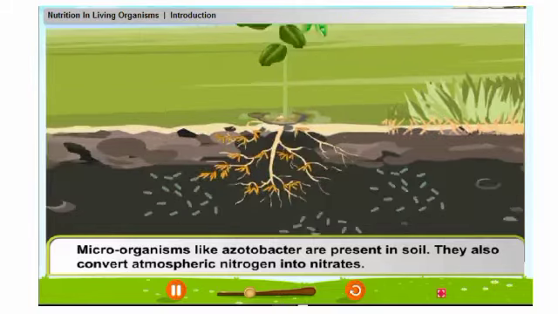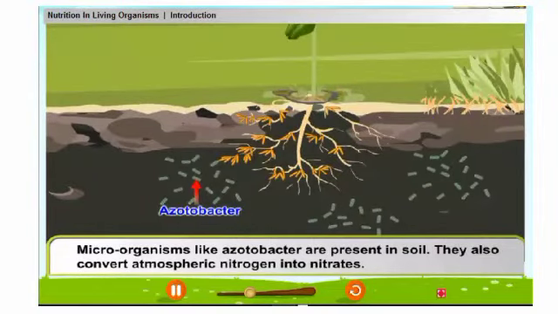Microorganisms like azotobacter are present in soil. They also convert atmospheric nitrogen into nitrates.